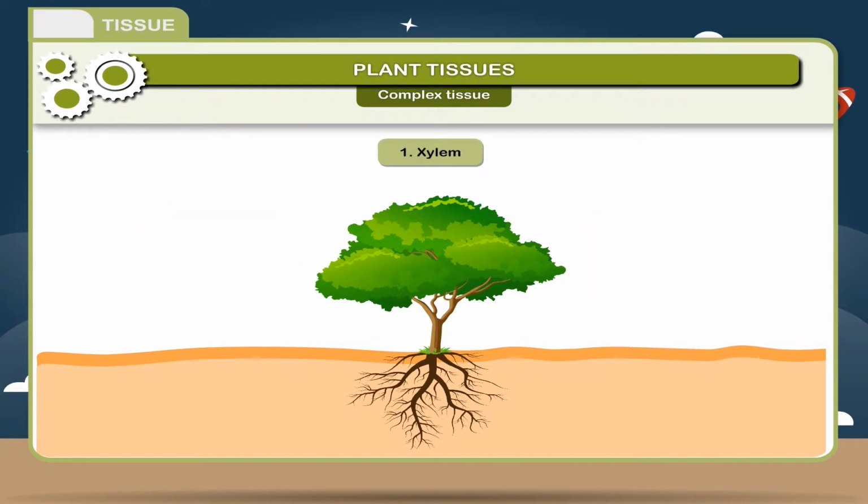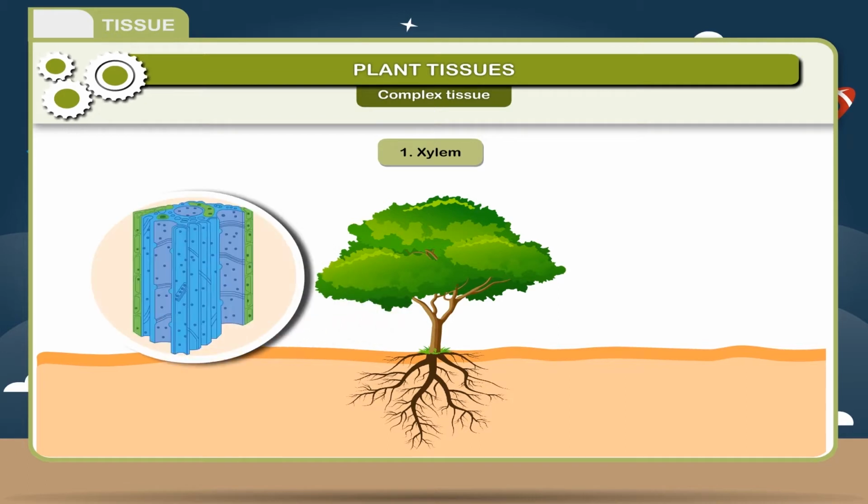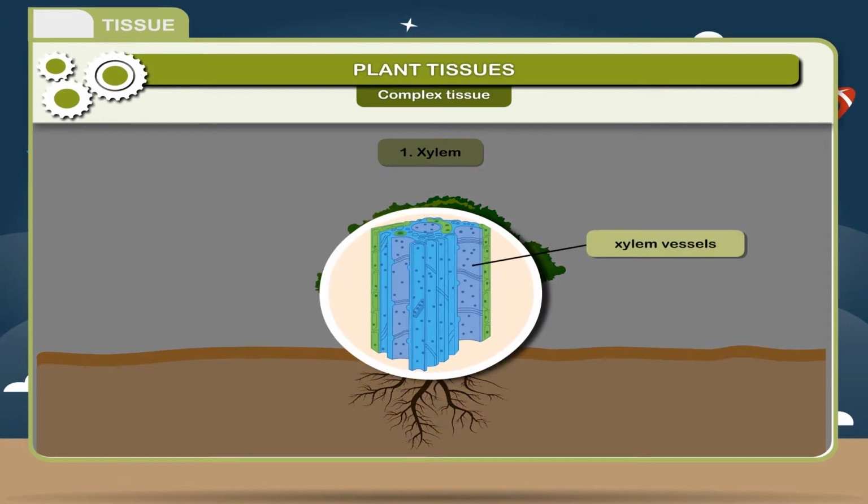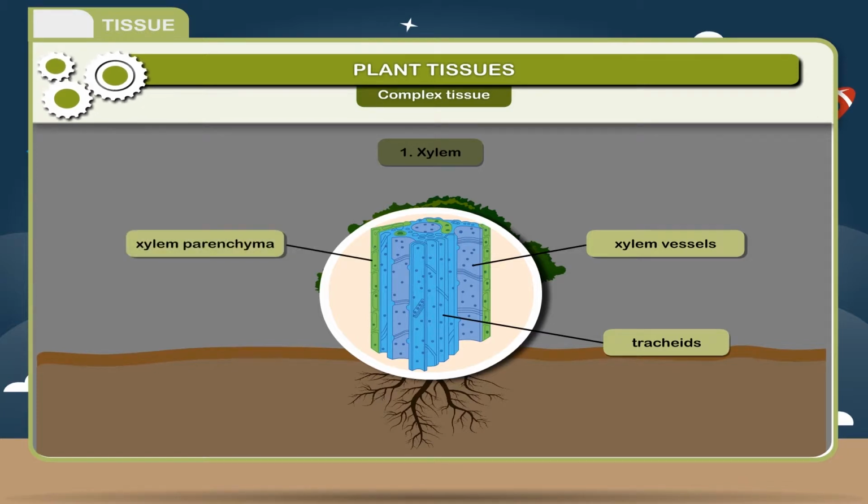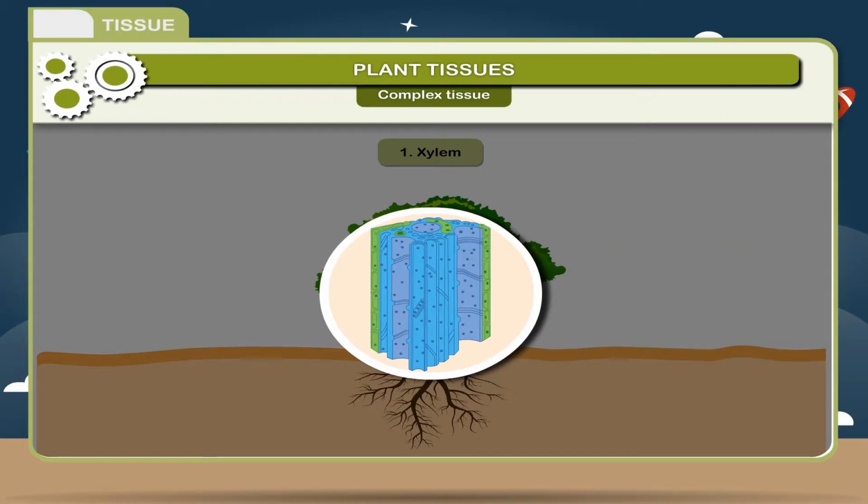1. Xylem. Xylem is made up of different types of thick-walled tubular cells: xylem vessels, tube-like structures joined end to end with thickening on their walls; tracheids, elongated, narrow, dead cells; xylem parenchyma, living cells; and xylem fibers, long cells with thick walls and narrow cavities.